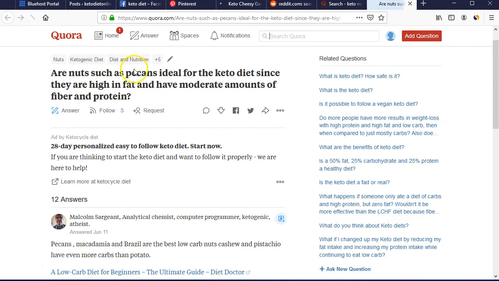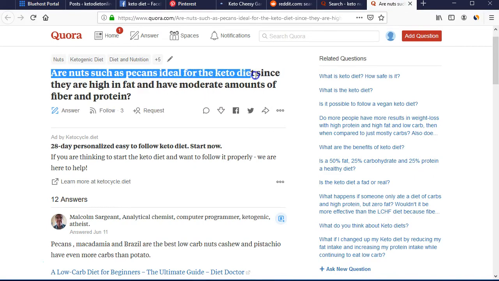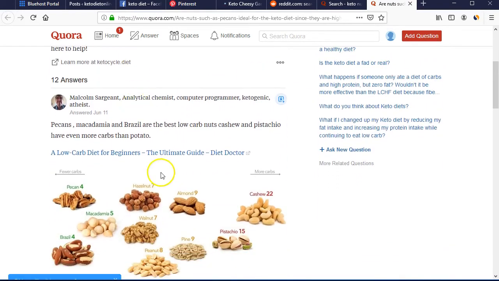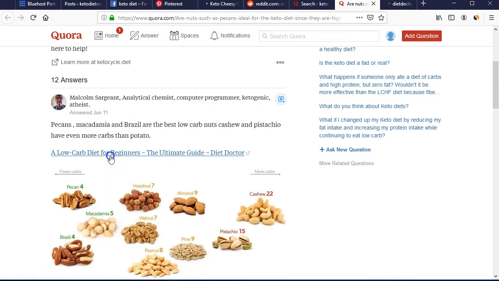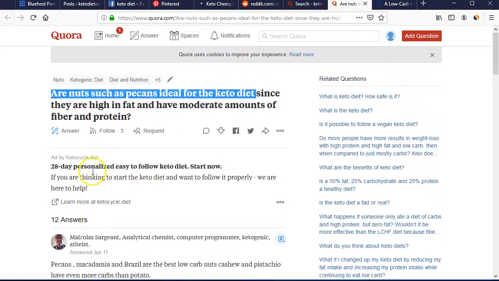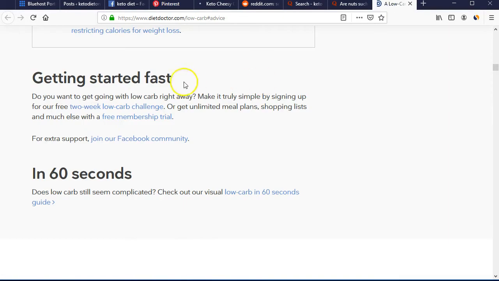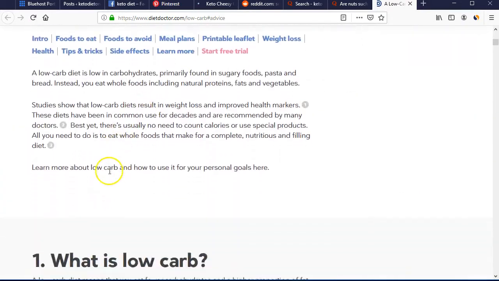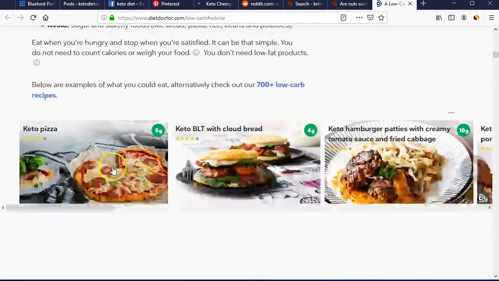For example, here he has asked, are nuts such as pecans ideal for keto diet since they are very high in fat and have moderate carbs? So here this person has linked his article, answering the question, from Diet Doctor. Diet Doctor has written an article on different keto nuts.